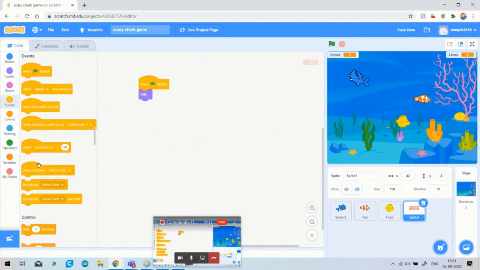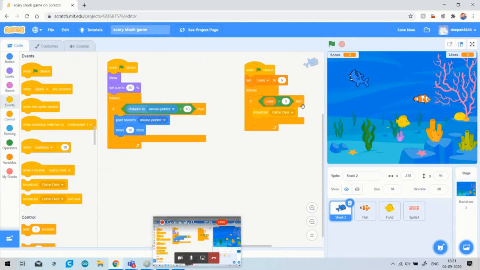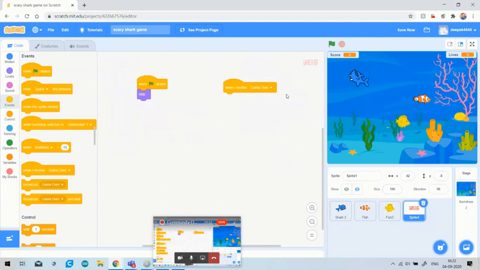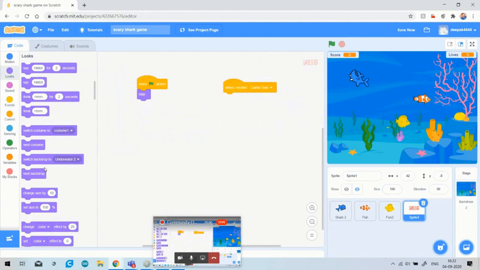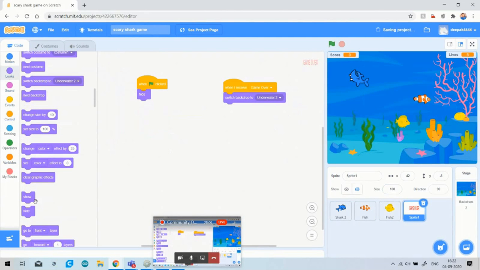So I will go to the option: when I receive game over, because here is the broadcast message. If lives equal to 0, then broadcast game over. And as I told you yesterday, about how you can interlink sprites, your own sprite or any other sprite, by the broadcast message you can send a message to any sprite or to your own. So when I receive game over, I will simply change the backdrop to underwater two, and then go to the show option and it will show.